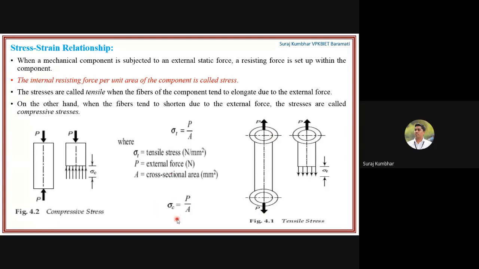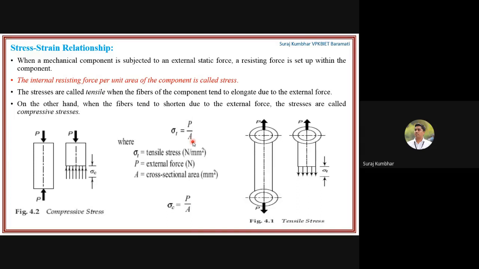So sigma C is equal to P upon A, that is compressive stress, and the tensile stress formula is the same. It is the internal resistance force per unit area of the component, sigma T, sigma C, which opposes that external static force. So here the tensile stress and compressive stress are P upon A.